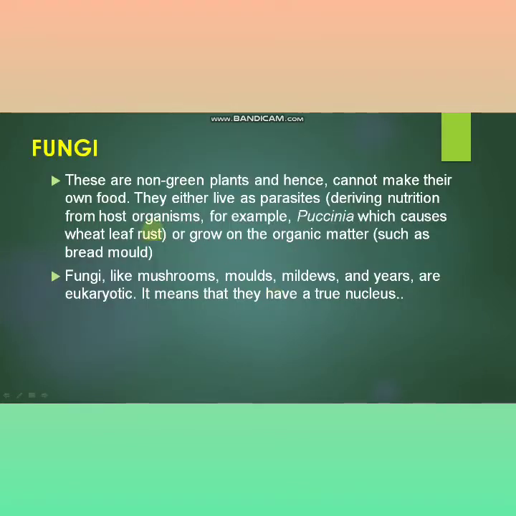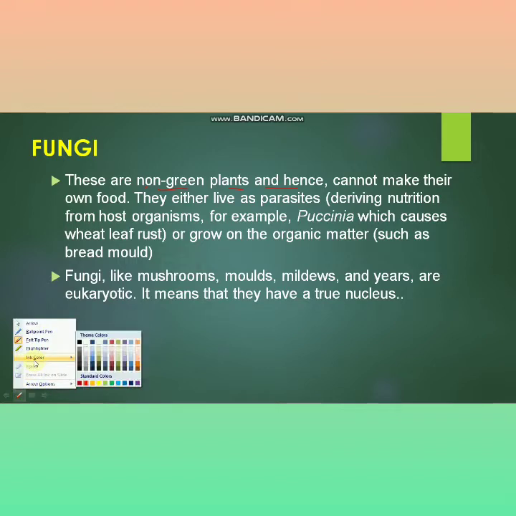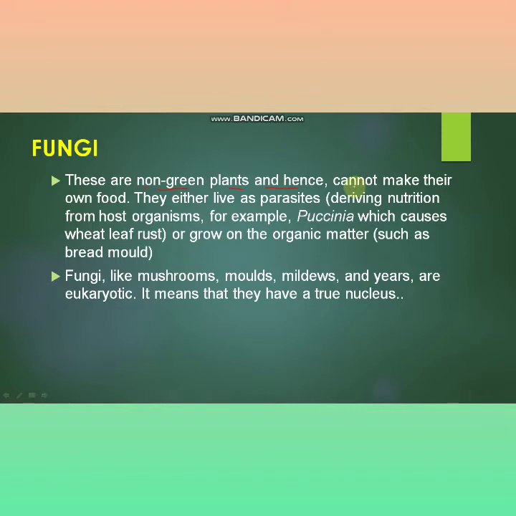Fungi. Fungi are non-green plants. All of you have seen fungus-like structures during the rainy season on any dead and decaying organism. They cannot make their own food.